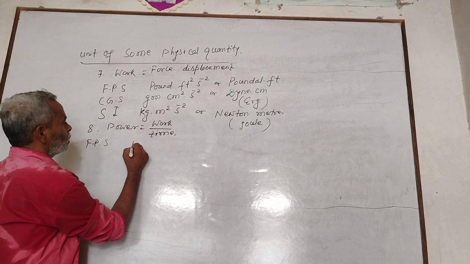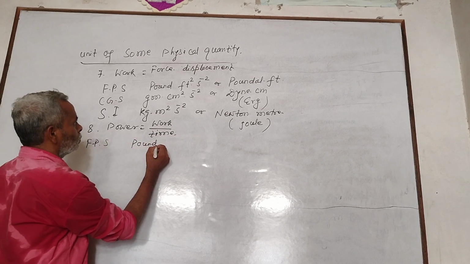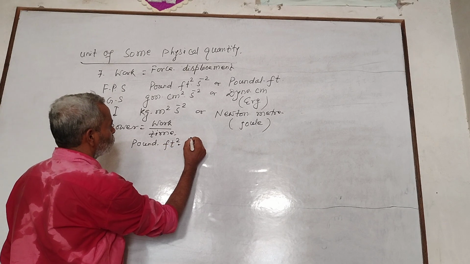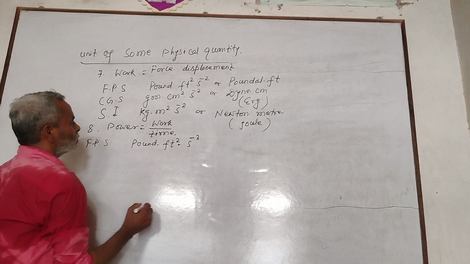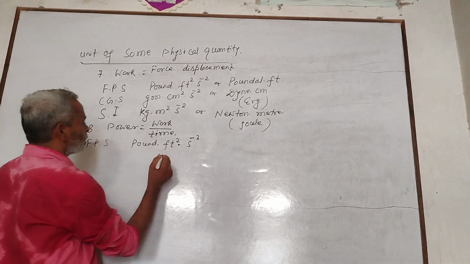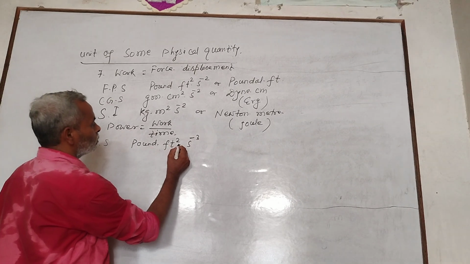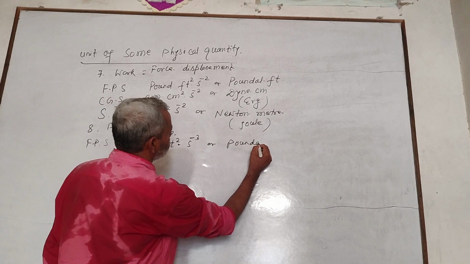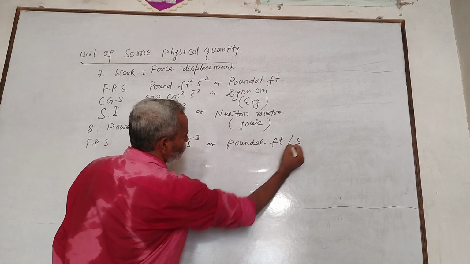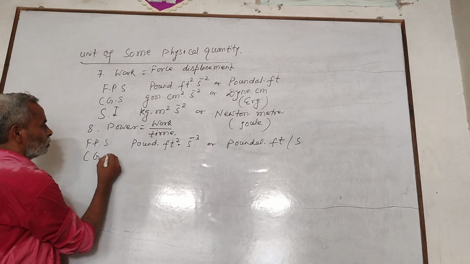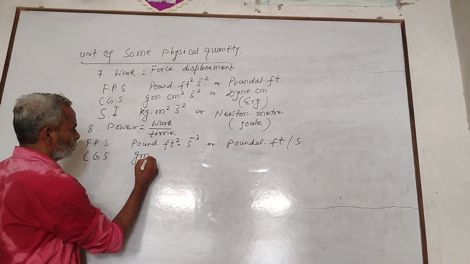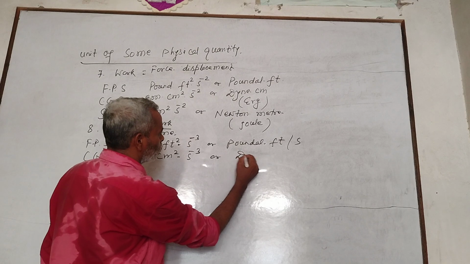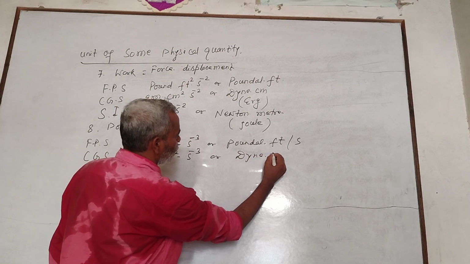In CGS, gram cm square per second cube, or dyne cm per second, or erg per second. In SI, kg meter square per second cube, or Newton meter per second, or joule per second, or watt.